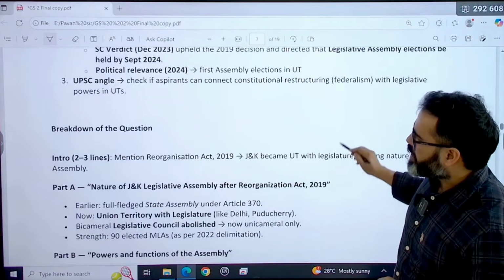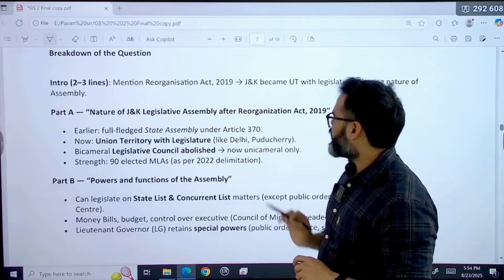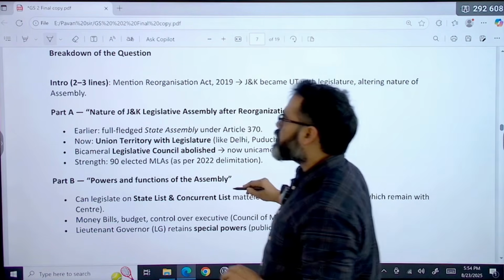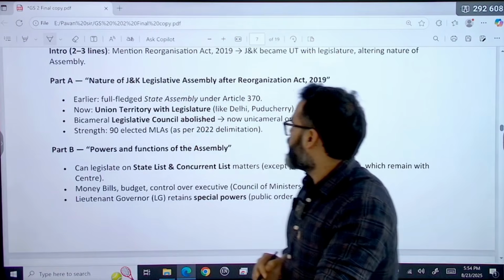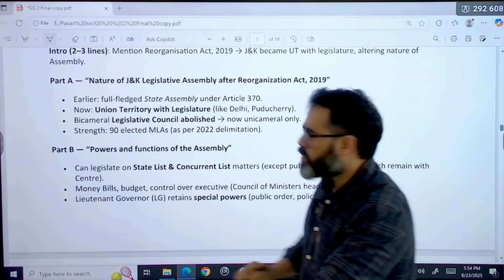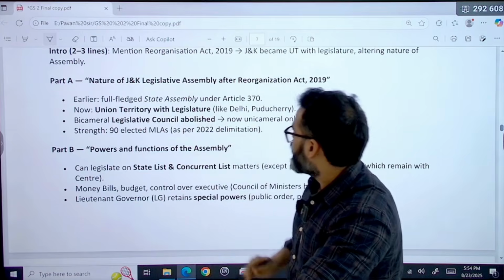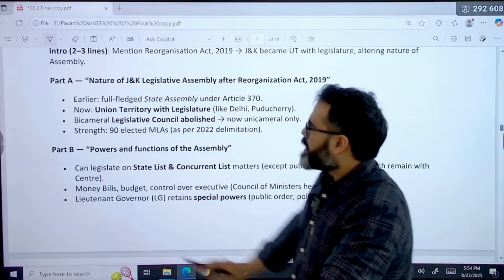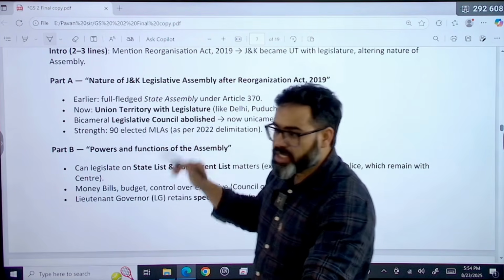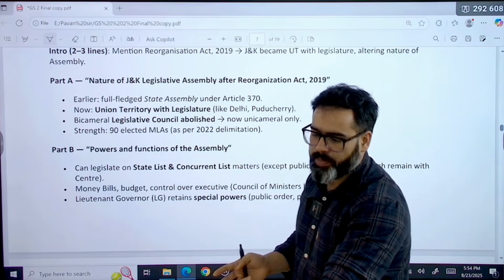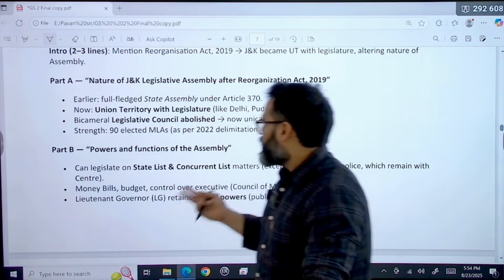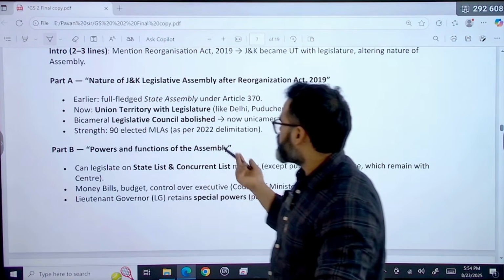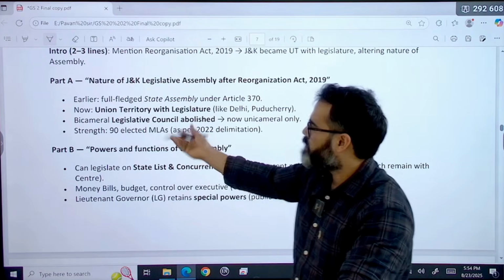So you have to break it down. In the intro, mention the Reorganization Act 2019, Jammu and Kashmir became a UT with legislature, altering the nature of the assembly. The question asked: what is the nature of the Jammu and Kashmir assembly after the Reorganization Act 2019? So what will you write? Earlier it was a full-fledged state assembly under Article 370. Now it is a union territory with assembly, like Delhi or Puducherry. The bicameral legislative council is abolished, because earlier Jammu and Kashmir had two houses, the Vidhan Sabha and the Vidhan Parishad, but now it is abolished. Now it is only unicameral. The strength is 90 elected MLAs as per the 2022 delimitation. Earlier it was 83, increased to 90.